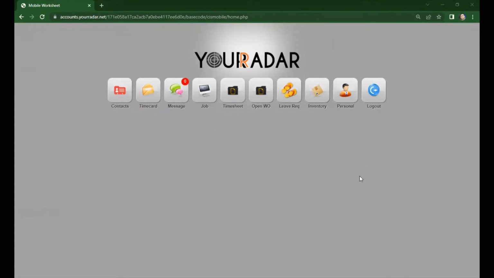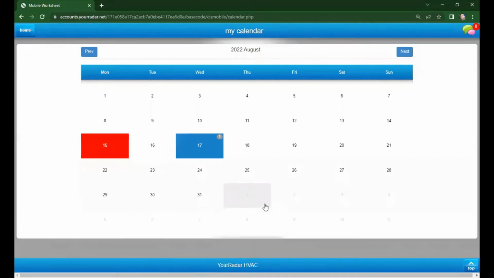Today, we will learn how your technician can view his portal and start working on an assigned work order. Let's begin. Once your technician logs in to his technician portal, you will have these icons. Let's click Job and click Calendar to see every plotted schedule for him.